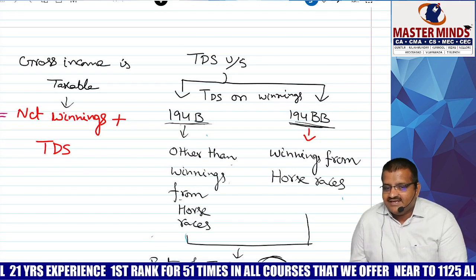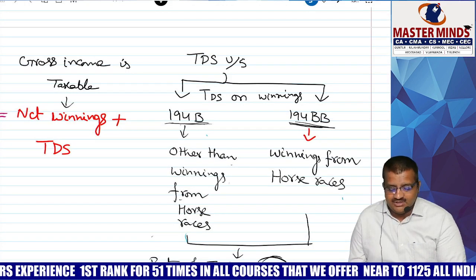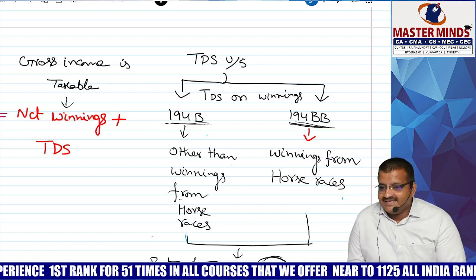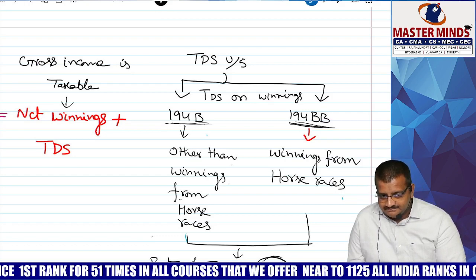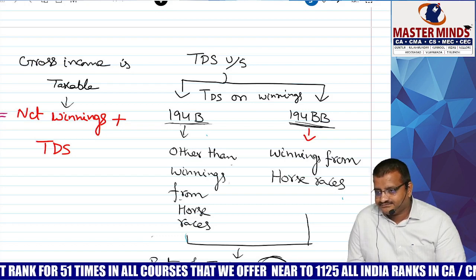Gross taxable or net taxable? Gross taxable. Gross income is equal to net income plus TDS. Come again: net income plus TDS.